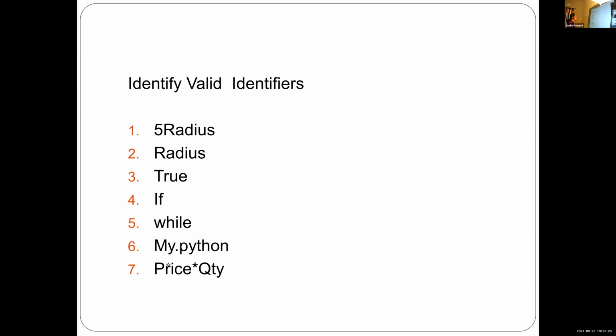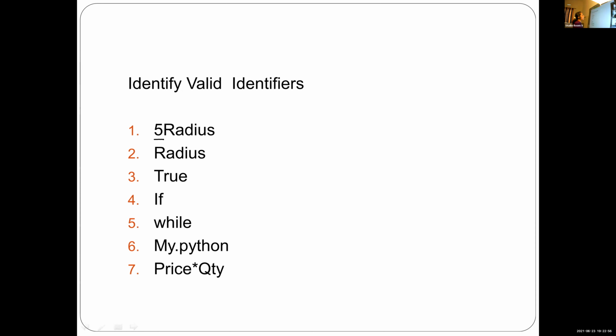Alan Varghese, what about the first identifier? Is it a valid one? No, ma'am. Why is it not valid? It starts with a digit.